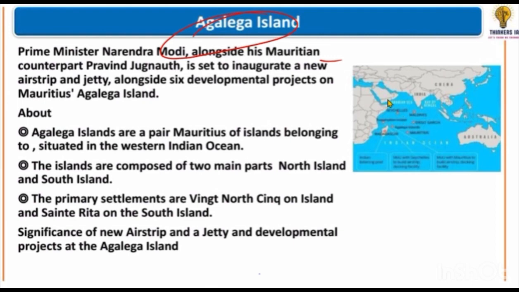Look, there's Africa here. Okay, there's Madagascar here. Look at this, Madagascar. Here it is, below Mauritius and above Mauritius. That is Agalega Island. Agalega Island is part of Mauritius, above Madagascar. You should remember this location.